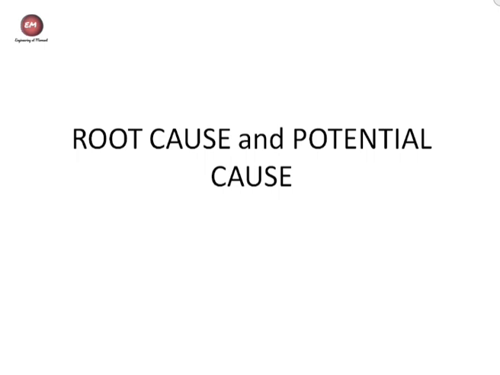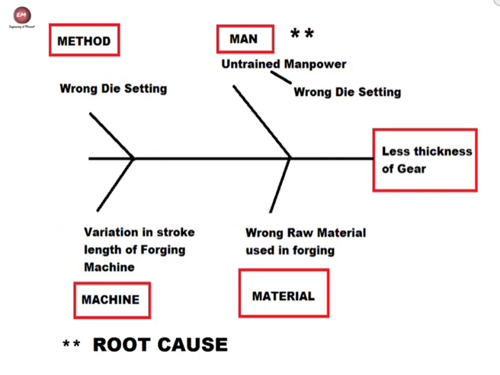All the probable reasons are potential causes of the problem. In most cases, there is only one root cause of the problem and many potential causes, but in some cases there is more than one root cause. To understand root cause and potential cause in a better way, we'll take a case study.